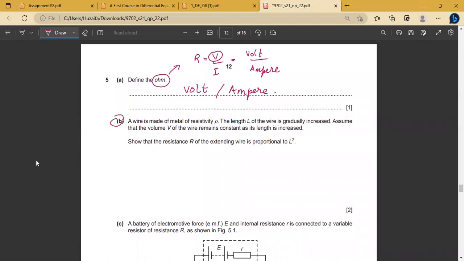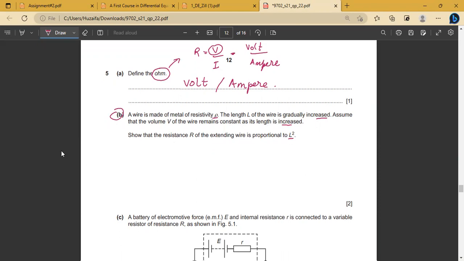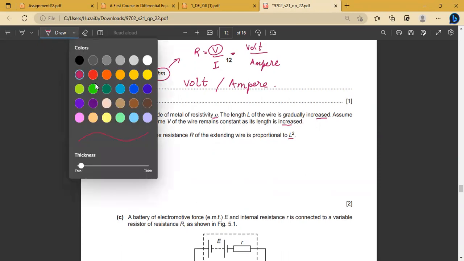Part B. A wire is made up of resistivity rho. The length L of a wire is gradually increased. Assume that the volume of wire remains constant as its length increases. Show that the resistance R of the extended wire is proportional to L square. So let us discuss this now.